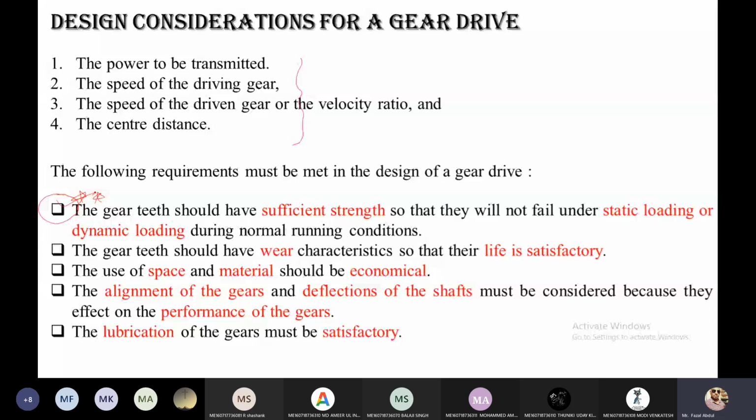Next, the gear should have good wear characteristics so that it gives a satisfactory life, and the use of space and material should be economical. It means it should have a compact layout, and whatever material you select should be economical to you and to whoever is taking the service. The alignment of the gears and deflection of the shaft must be considered, because these parameters affect the performance of the gears, and lubrication we have to provide in a satisfactory condition. So these are the factors that also affect the design of gears.